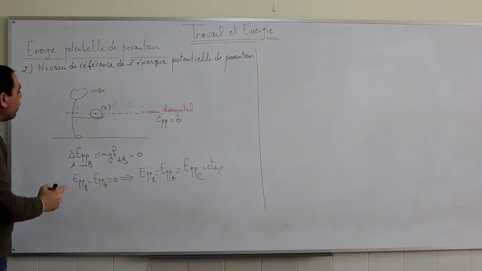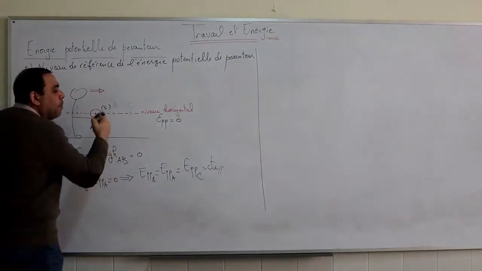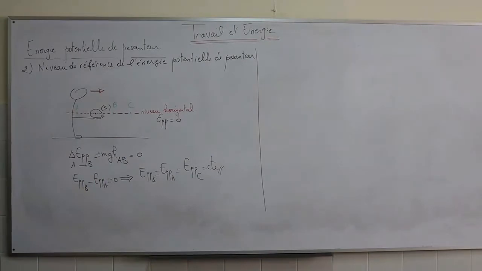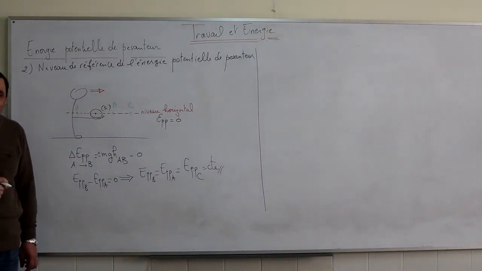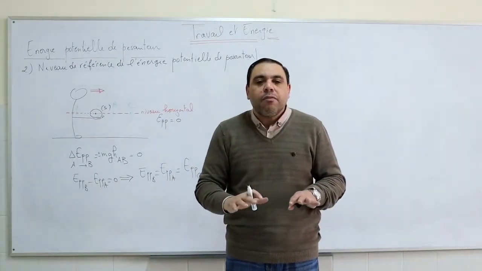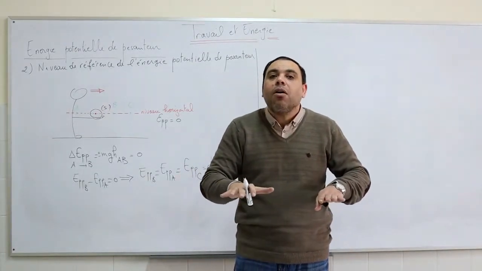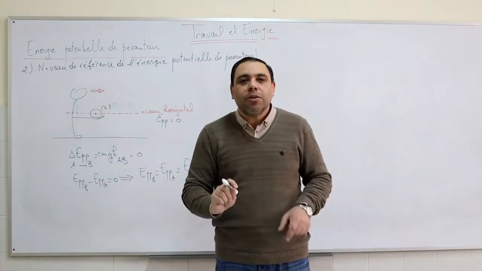Then, the gravitational potential energy at A is zero, the gravitational potential energy at B is zero, and so is that at C. This is the reference level of the gravitational potential energy. Let's define the reference level of the gravitational potential energy. It is a horizontal plane where the gravitational potential energy is equal to zero.